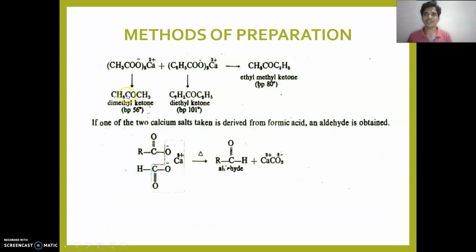So by fractional separation we get dimethyl ketone, diethyl ketone and ethyl methyl ketone here. If one of the two calcium salts is derived from formic acid, an aldehyde is obtained. So depending upon what type of starting material is taken for the reaction, it will give a specific type of compound. If it is a hydrogen-containing carboxylic acid material, it will give an aldehyde. If it is R containing, it will give a ketone here. Thank you. We'll see the remaining methods of preparation related to carbonyl compounds.